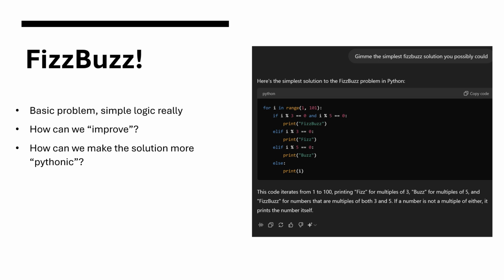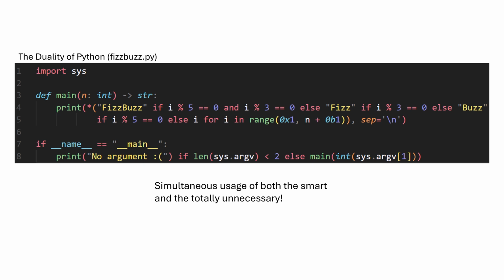I hear you say, this solution isn't unique to Python at all. How can we take the cutting-edge features of Python and make it better? And to that, I say, better is subjective. Behold, the duality of Python, where these features are used for both good and evil. Let's just get right into it, I guess.